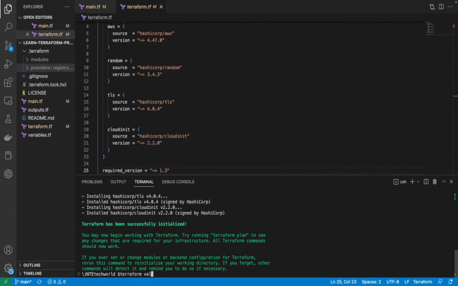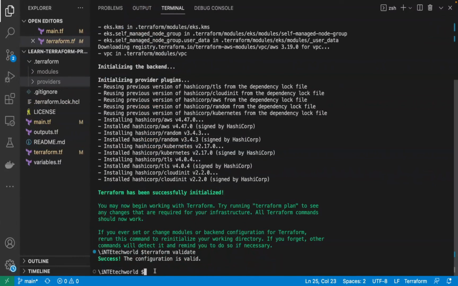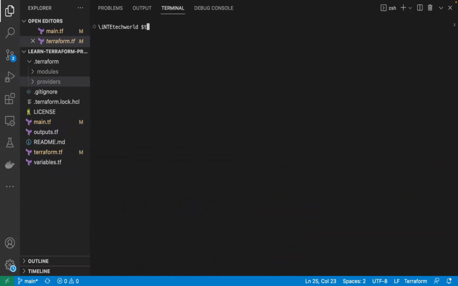So Terraform validate validates the syntax of your code. If there is no syntax error, then you will get the message: the validation is successful, configuration is valid. So once everything is done, now you are ready to run the Terraform plan.